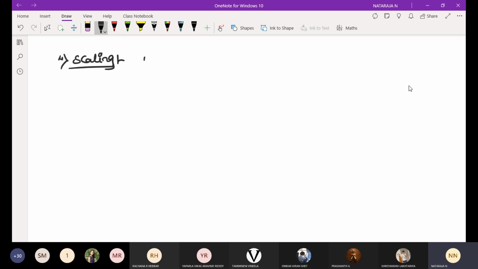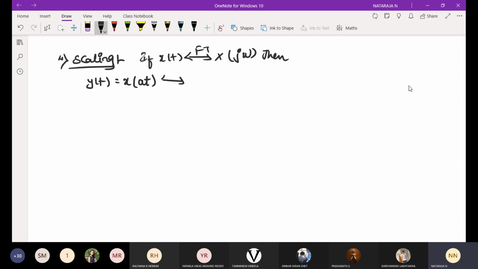If x of t has the Fourier transform X of j omega, then y of t is equal to x of a into t, and the Fourier transform Y of j omega is equal to 1 by magnitude of a, X of j omega by a.